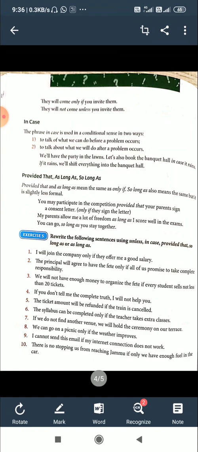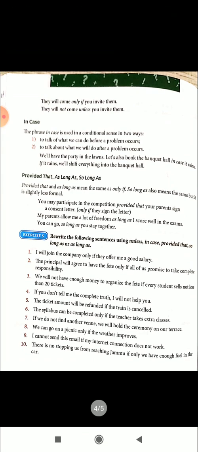Now there are other conditionals: provided that, as long as, so long as. Provided that and as long as mean the same as only if. So long as also means the same, but it is slightly less formal.